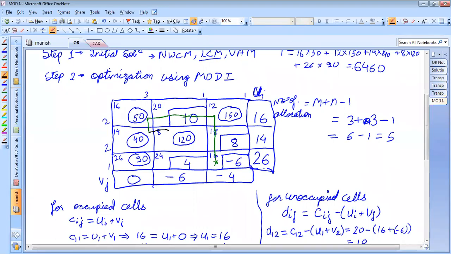But if I take a turn here, then there is no allocation and I cannot reach back to this particular cell. So this particular turn is not good. So I'm not taking this turn. If I move back, then I'll reach this point where I cannot take a turn, and even this path cannot be repeated. So this is also not correct.